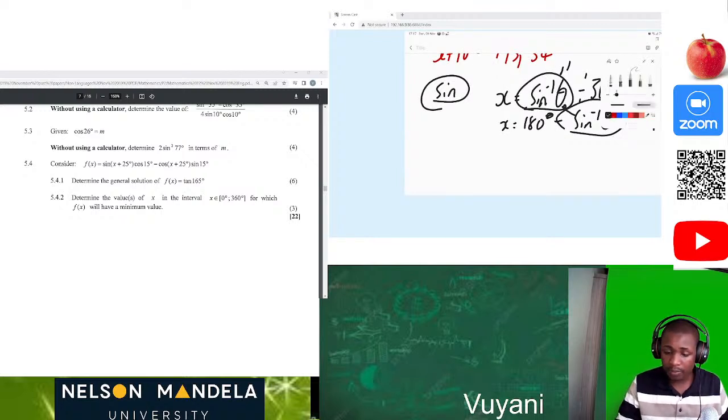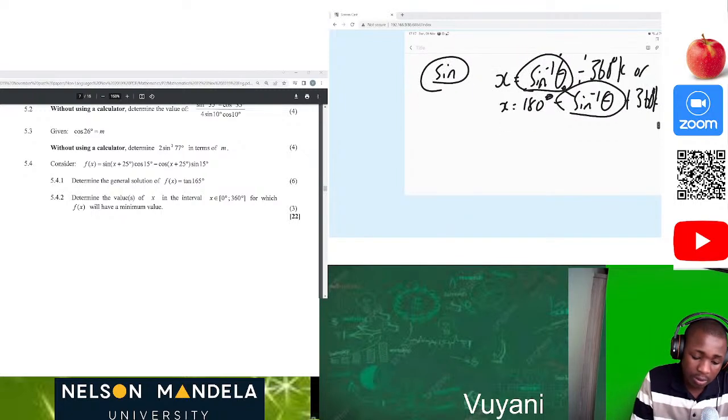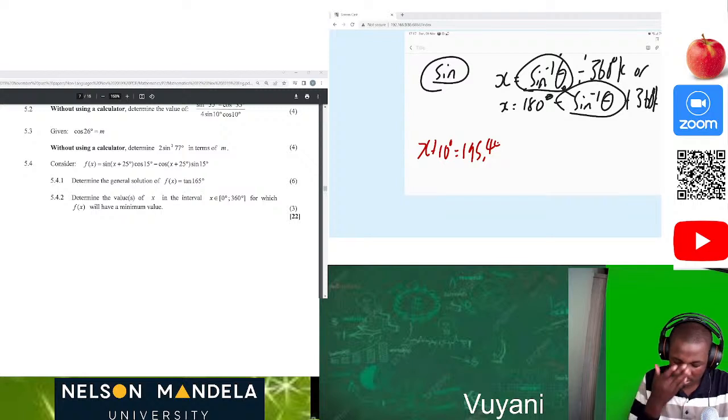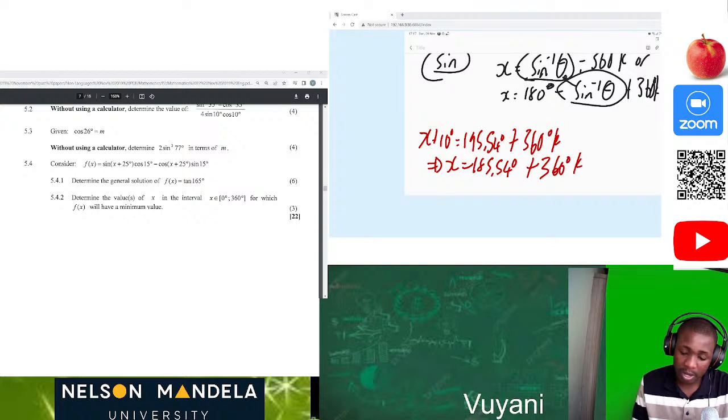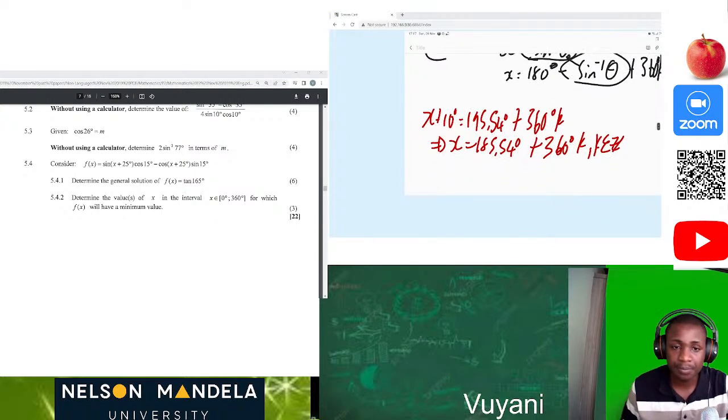Okay, now in this instance, let's solve our problem. So x plus 10 degrees is equal to 195,54 plus 360 degrees of k, which is the same as x equal to 185,54 degrees plus 360 degrees of k, where k is an element of integers.